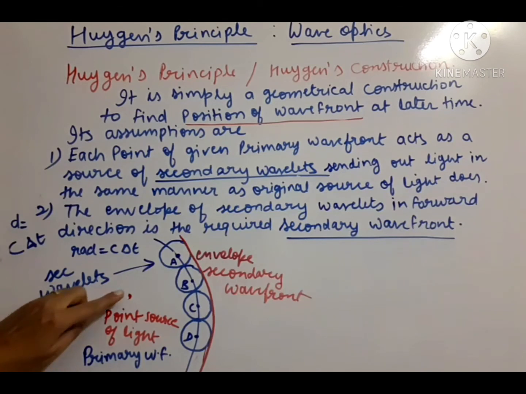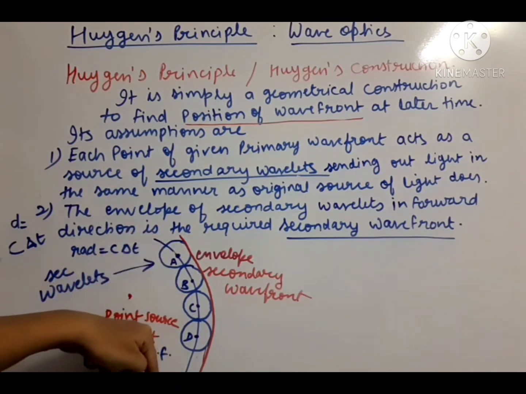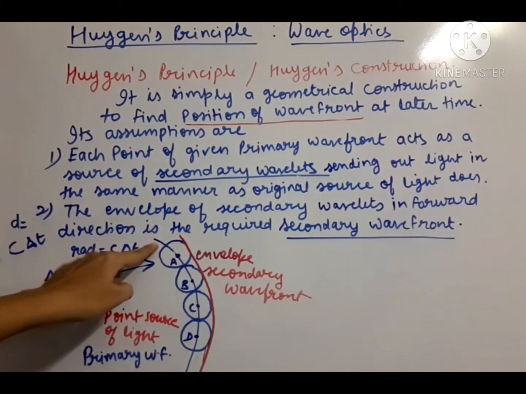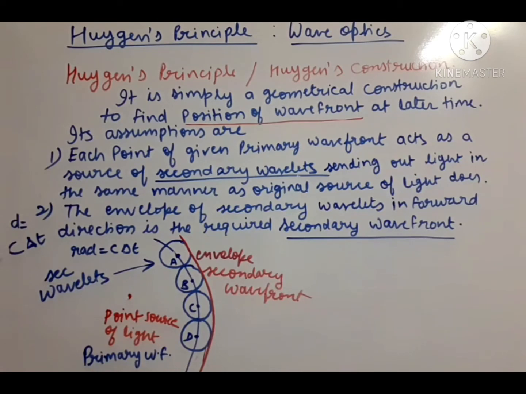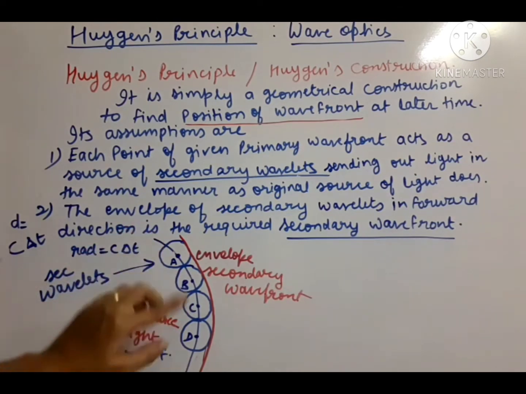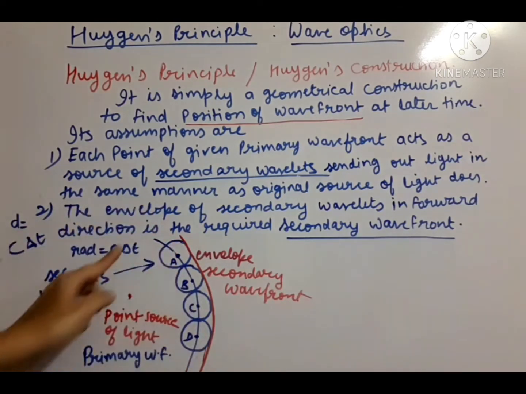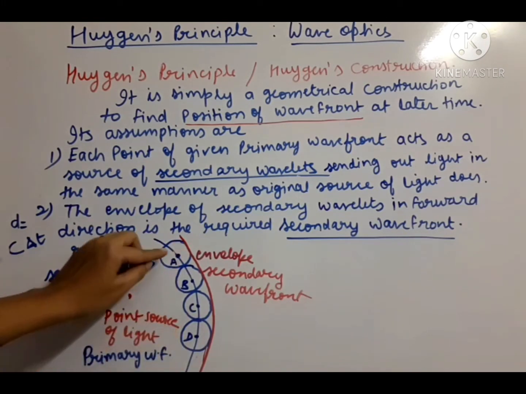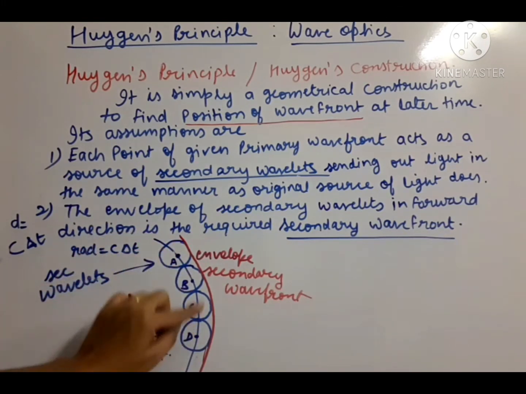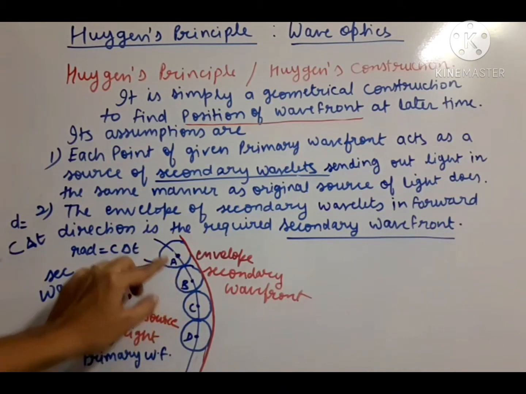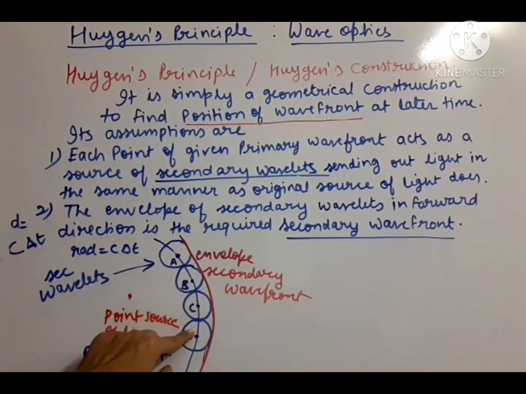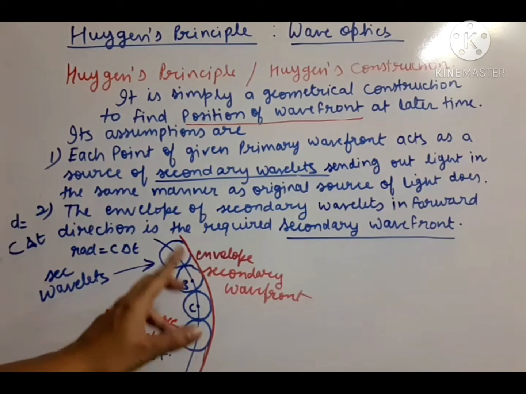First of all, we have to take a point source of light. Then we know that the wavefront generated from the point source of light is spherical in shape. So the first wavefront which we draw, we call the primary wavefront. So this line is the primary wavefront. We have to take only a part of it, not the whole sphere. Then each point of the primary wavefront acts as a source of secondary wavelets. So we take a few points on the primary wavefront, maybe 4 points, 3 points.